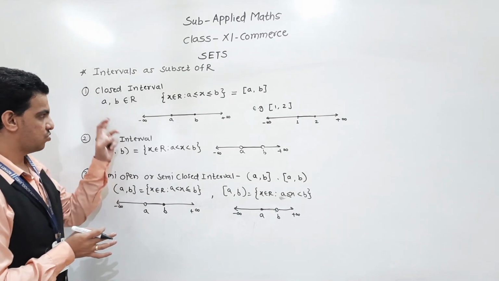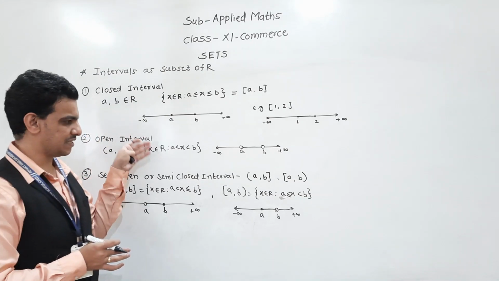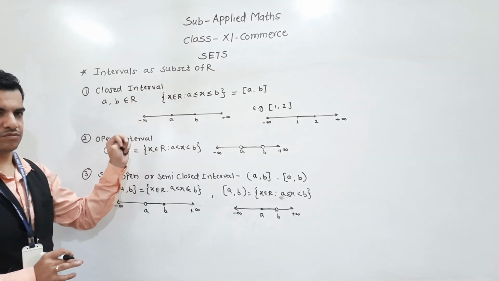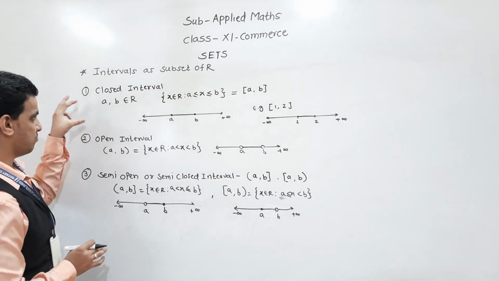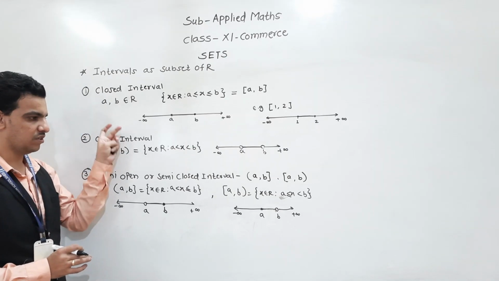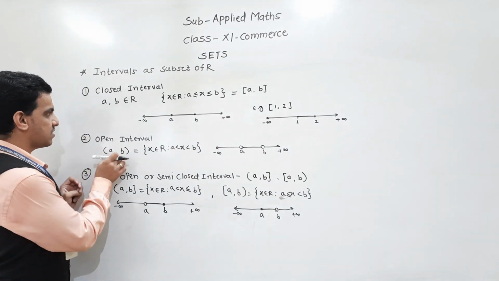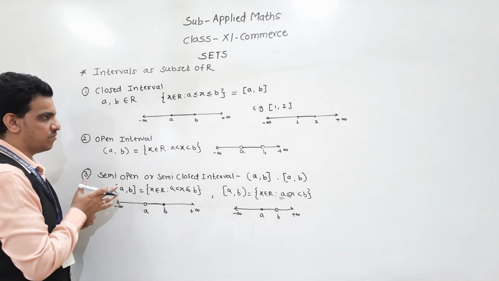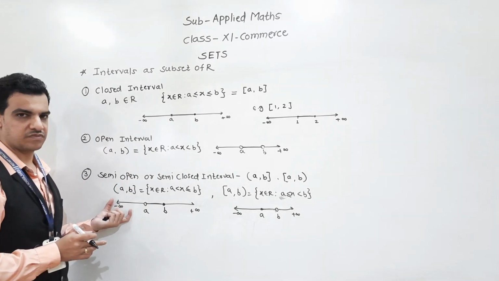So all these sets are infinite sets and they are subsets of real numbers. This is a most important concept. We mostly use these sets: closed set, open set, or semi-open, semi-closed set. Understand this?